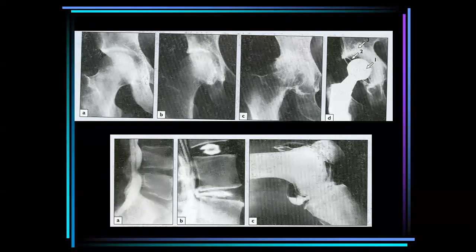and the operative procedure is called total hip replacement. In case of the spinal canal, you can inject contrast medium, and you can see that there is a blockage in the spinal cord. You can diagnose it. You can also see disc degeneration in the spine, in the vertebral body. And in case of the knee joint, there is herniation of the synovial membrane.